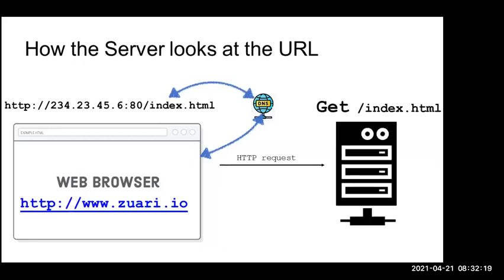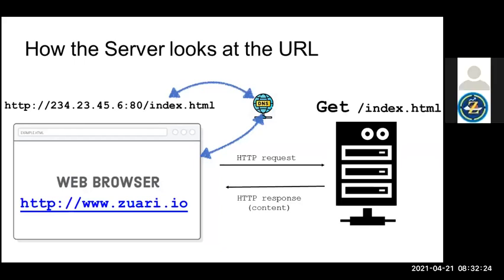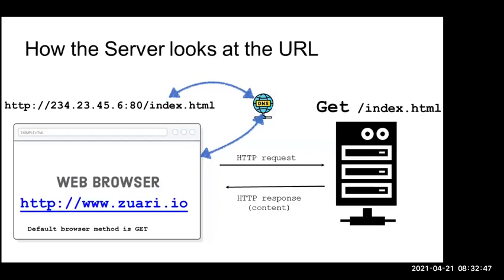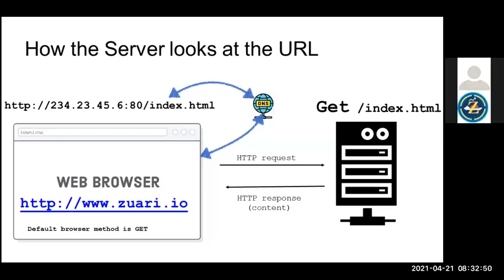The server sends a response to the browser, and the requested content, index.html, is returned successfully. The default browser method is GET. Even if you don't specify it, the browser will recognize it and go and search for index.html.